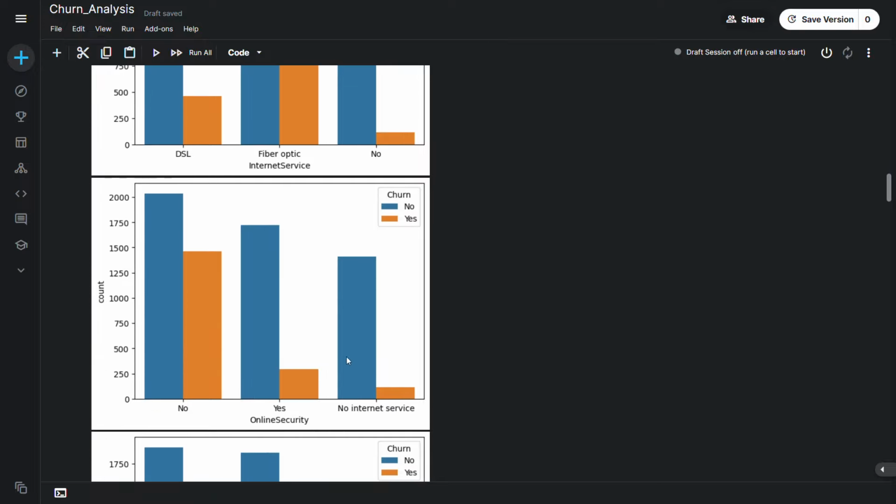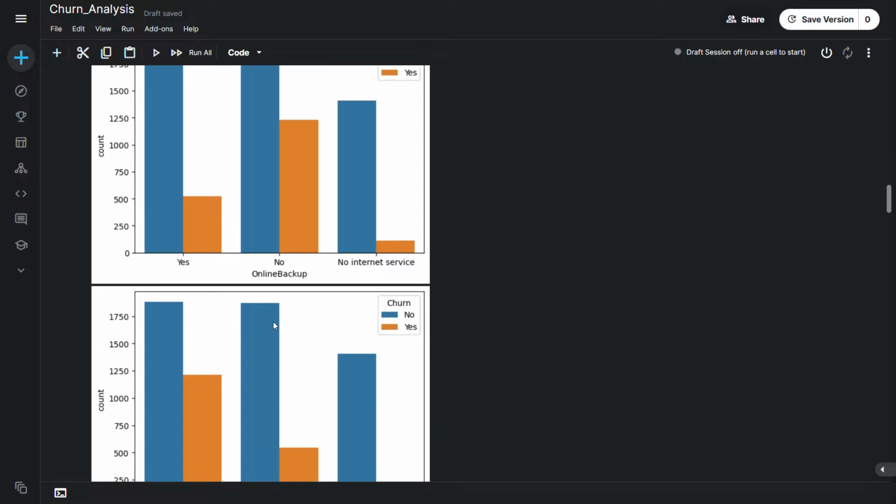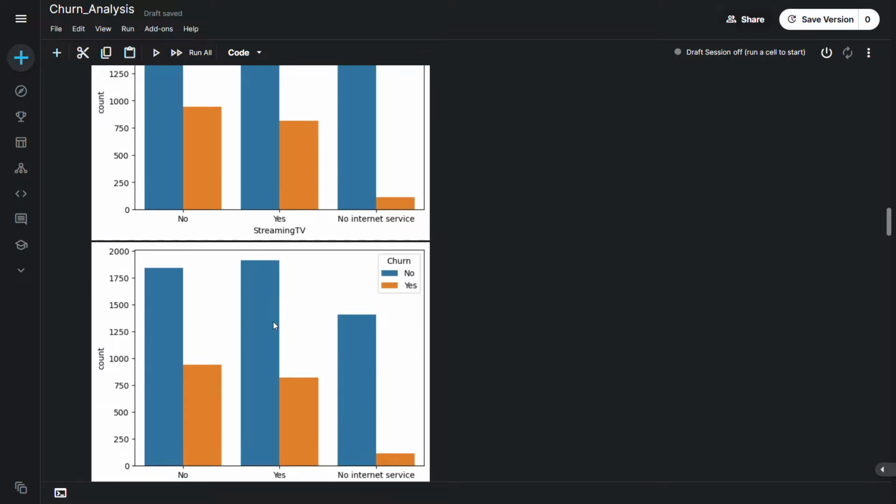There is quite a difference in online security. If a person does not have online security, then the churn rate is higher compared to the customer having online security or the customer not having any internet service. So we do this for other columns to get an idea of how the data is split.